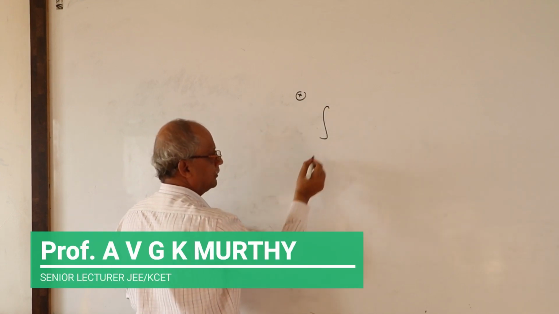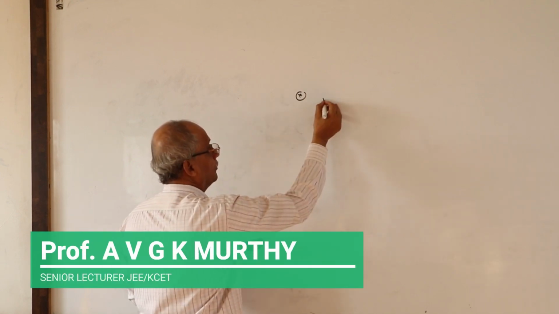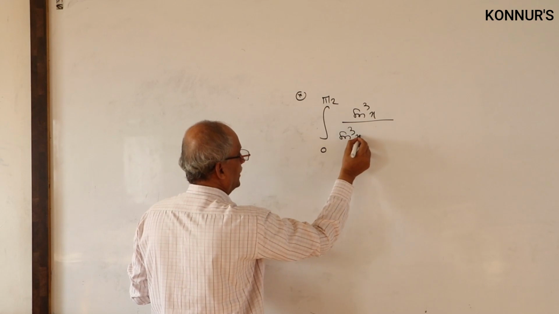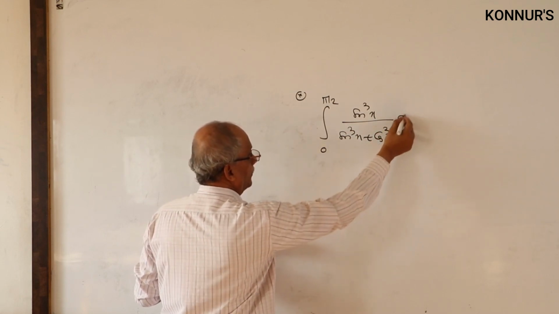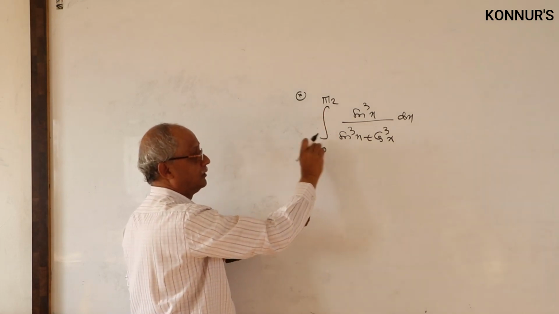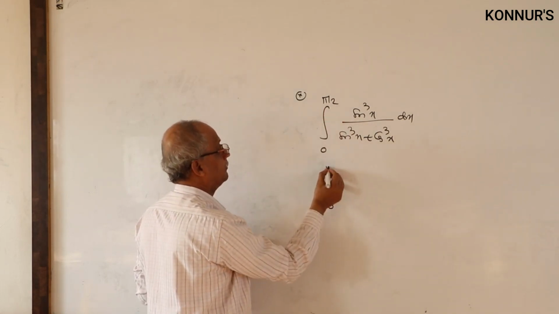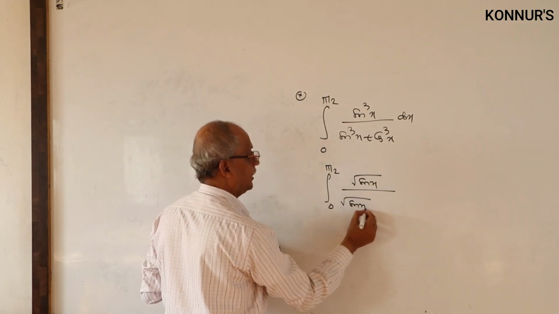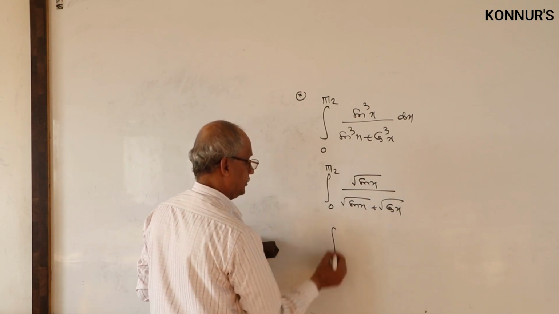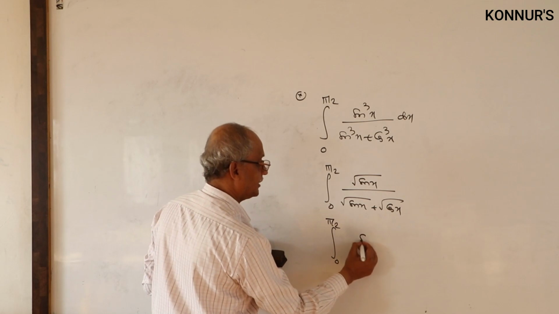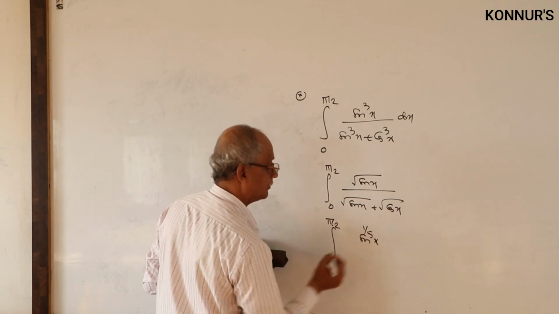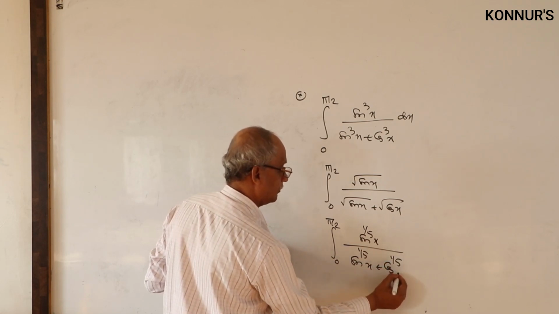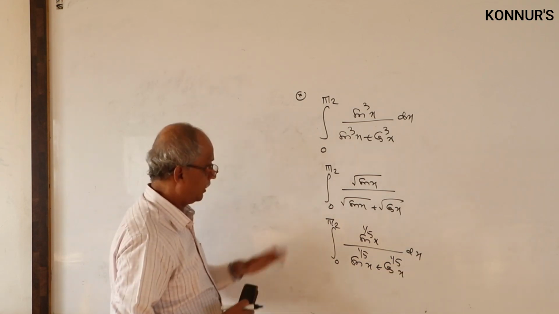Whenever there is a problem like integral from 0 to pi by 2 of sin cube x by sin cube x plus cos cube x dx, only in these limits we are talking, not change of limits. Or 0 to pi by 2 of root sin x by root sin x plus root cos x. Or 0 to pi by 2 of sin power 1 by 5 x by sin power 1 by 5 x plus cos power 1 by 5 x. What is the observation here? We are getting limits 0 to pi by 2 only.